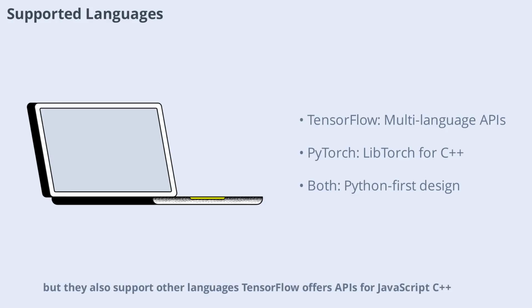TensorFlow offers APIs for JavaScript, C++, Java, and Swift, making it versatile for different development environments. PyTorch, while mainly focused on Python, has C++ support through its libtorch library. This allows for integration into high-performance applications and systems. If you need to work in multiple programming languages or deploy models in diverse environments, TensorFlow's broader language support might be advantageous. However, for most users, Python remains the language of choice.